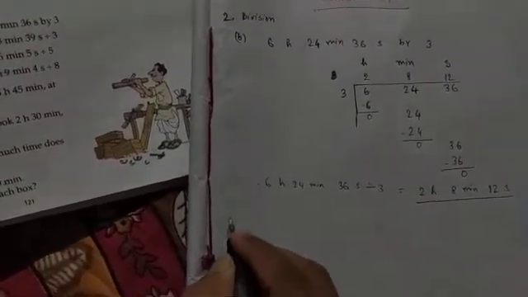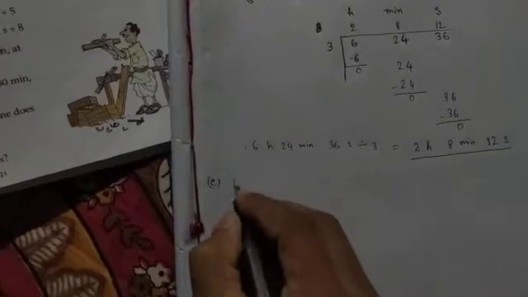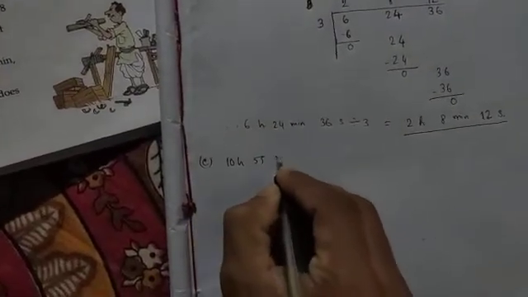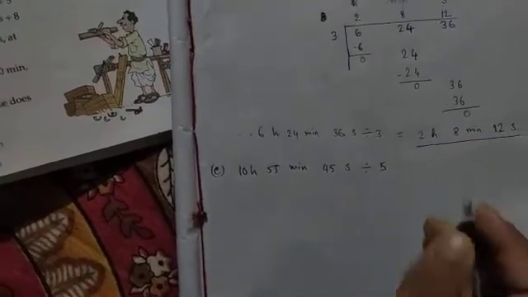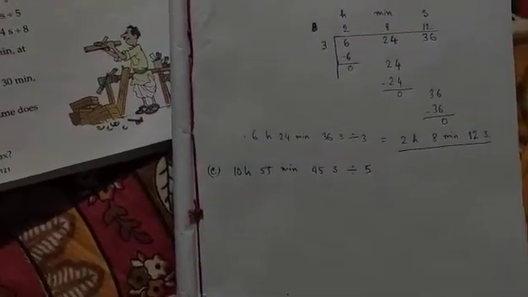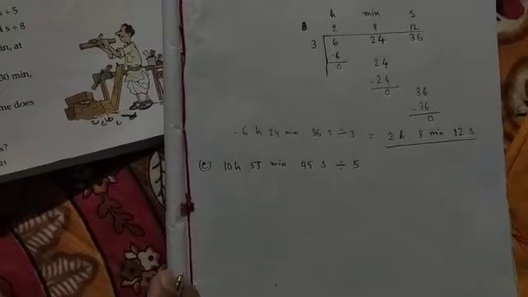Next, see sum C: 10 hour 55 minutes 45 seconds divided by 5. Not that one, 10 is very easy.